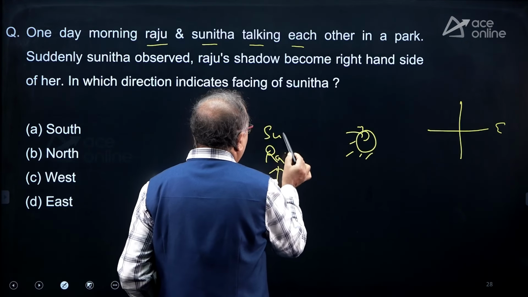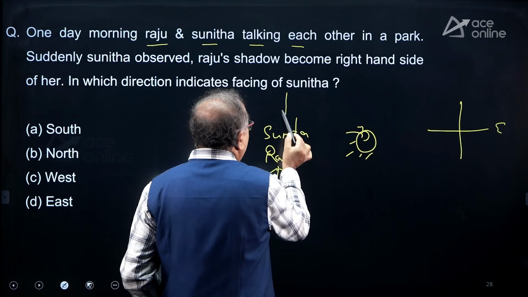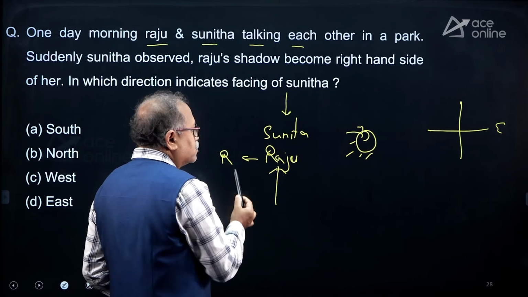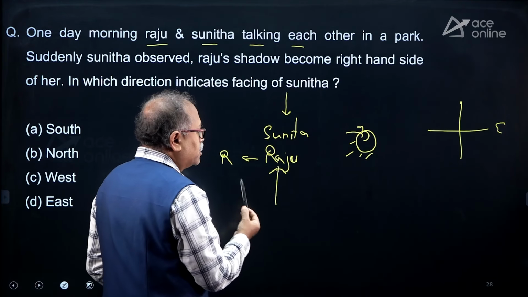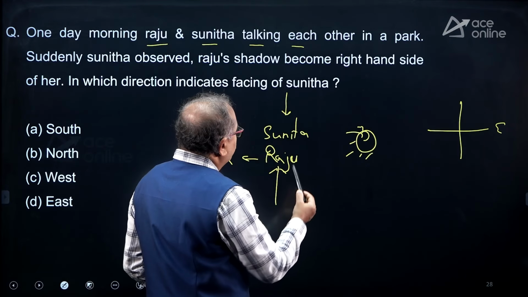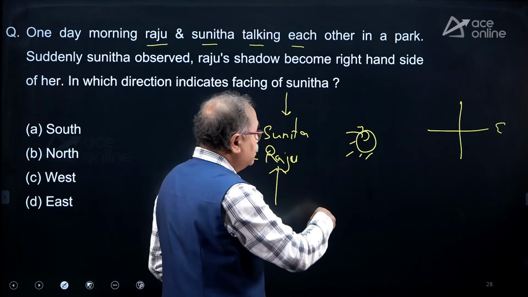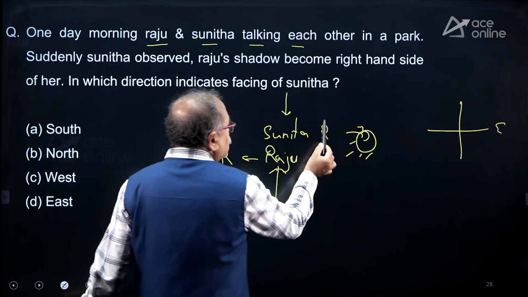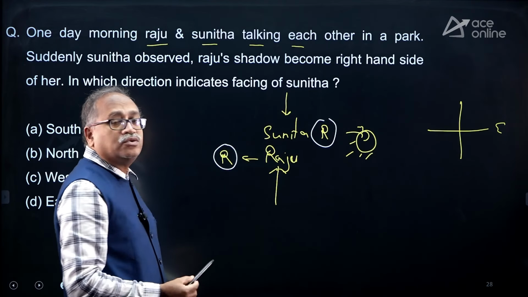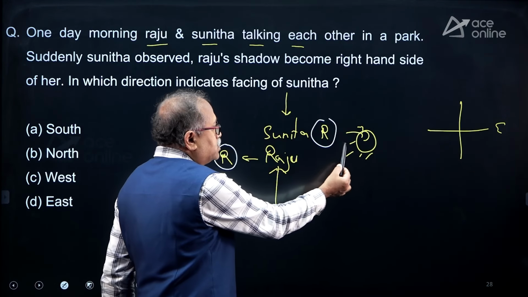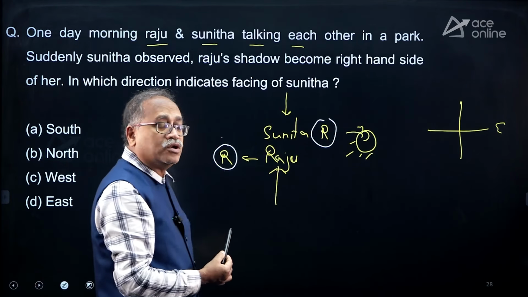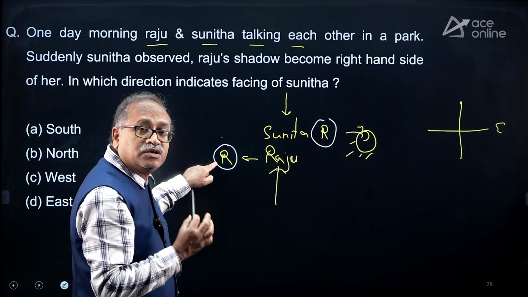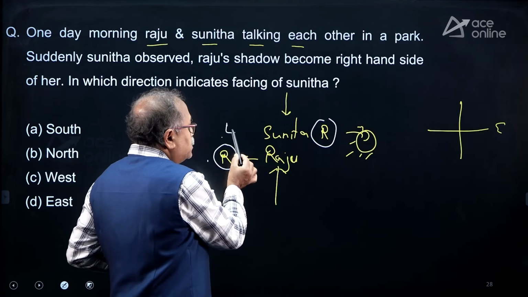So where is the right side of Raju? This is the right side of Raju. Which will be the right side of Sunita? The right side of Sunita when they are moving towards south. So this is the right side of Sunita. Where Raju's shadow falls, the light comes from east. Raju's shadow will be towards the left hand side of Sunita.